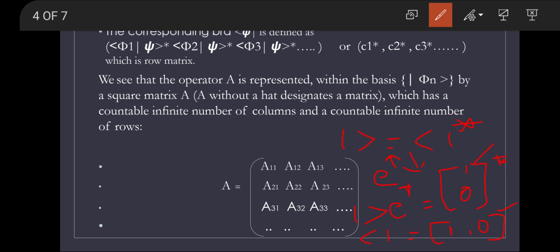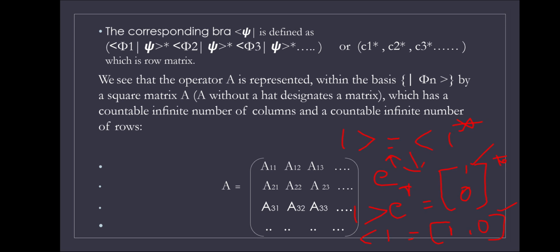In a similar way, the operator A is represented within the basis ket psi n by a square matrix A, which has a countable infinite number of columns and a countable infinite number of rows, since we have considered an infinite basis up to psi n.